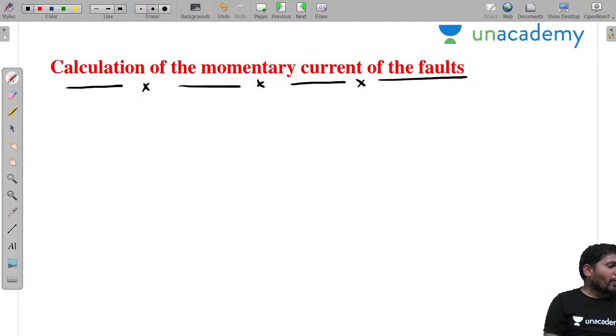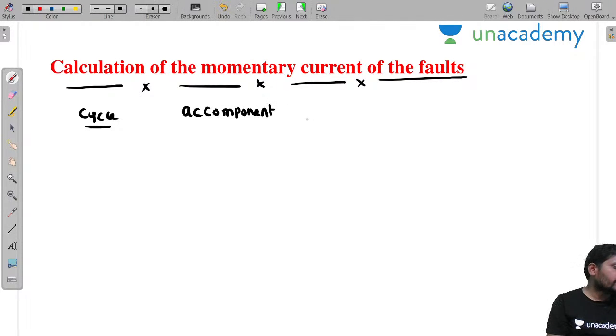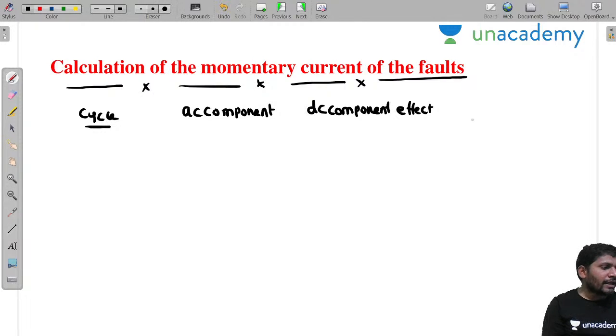Yes, sir. For up to one cycle, if you take one cycle, you take the AC component. Then you take the DC component effect. Instantaneous or momentary current. It is the momentary current. How can you calculate the momentary current?